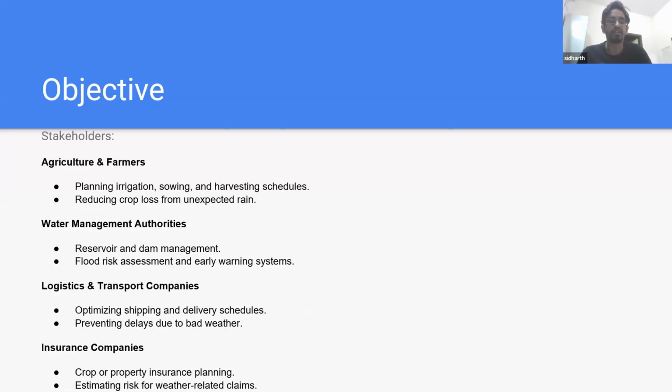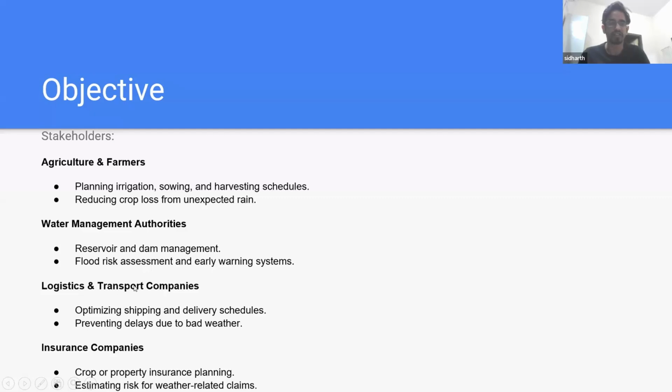Okay, so for this project, the stakeholders are agriculture and farmers, because planning irrigations, sowing, and harvesting schedules can be improved with this project and reduce crop loss from unexpected rain. There is also water management authorities. Why? Because we can manage the dam more effectively because of the rain prediction and flood risk assessment and early warning systems for the same reason.